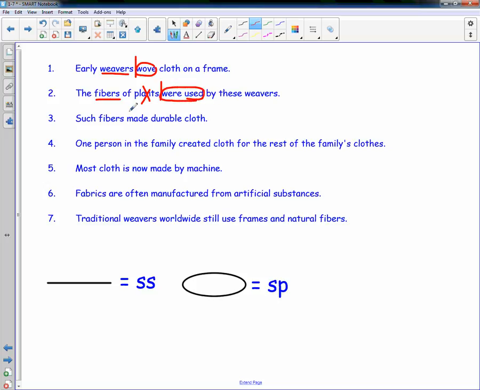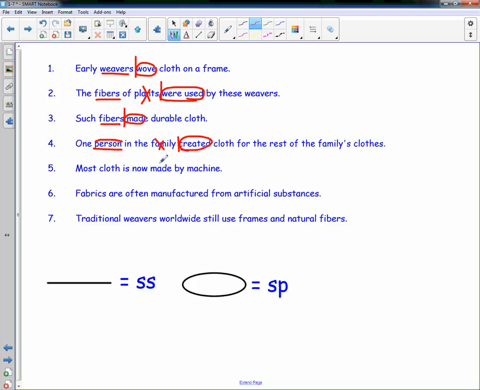Such fiber made durable cloth. We're going to draw the line. Out of such and fibers, fibers is my simple subject. Made is my simple predicate. One person in the family created cloth for the rest of the family's clothes. Draw the line in front of created. One person in the family. It can't be family because in is a preposition, so it has to be person. And created is my verb.